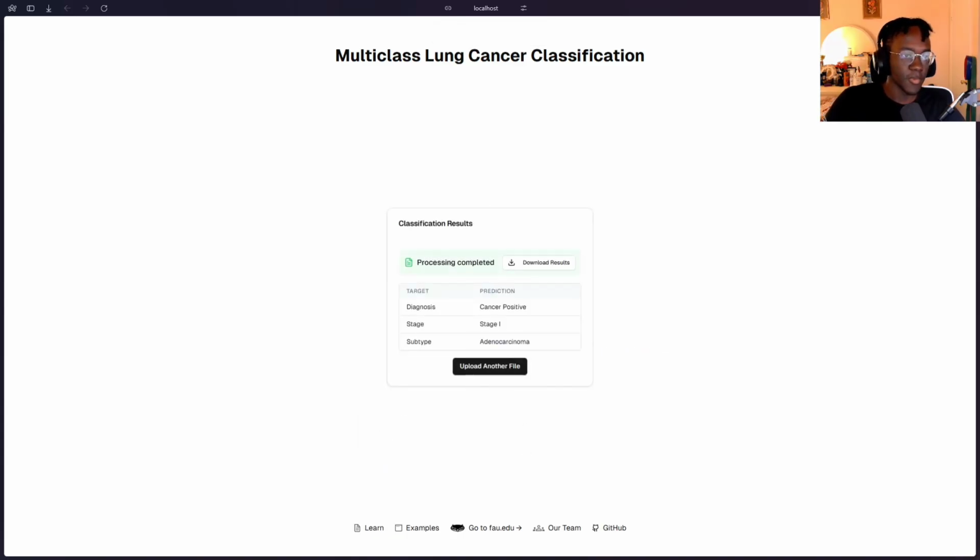So what happened there was on the back end, it formatted and processed the data. Then it selected the features based on the highest performing feature set from the research. And then it made predictions on all three target variables. And then it outputs these predictions, and the user can choose to also download these results as a CSV. So here we can see that the model predicted the patient to be cancer positive with stage 1 adenocarcinoma.